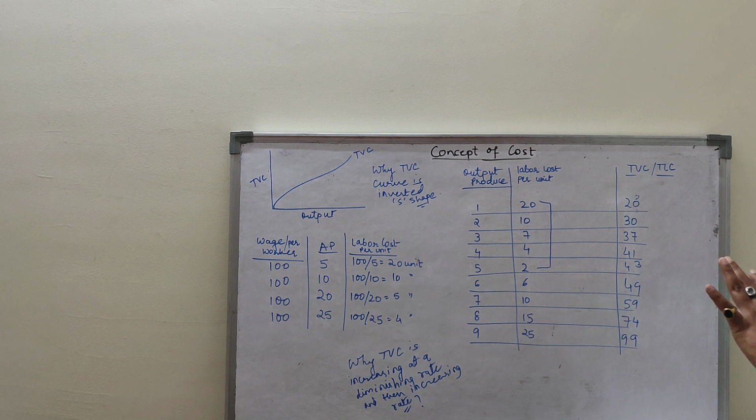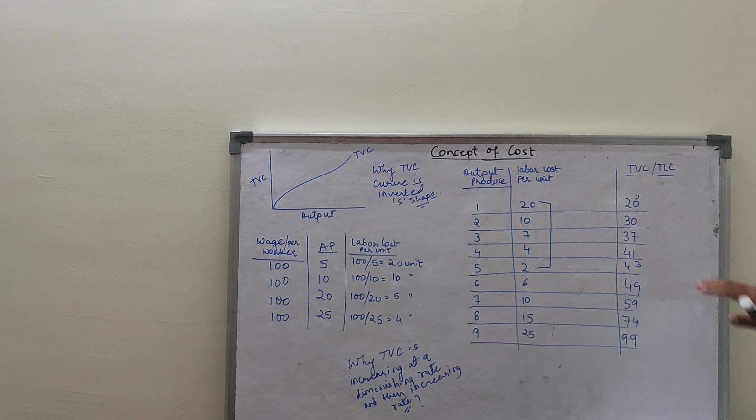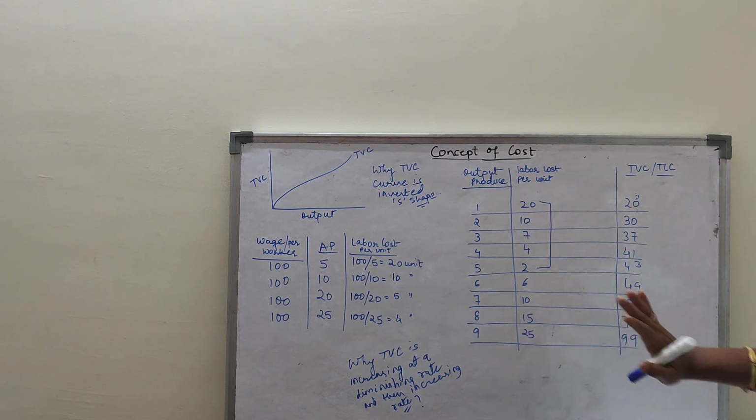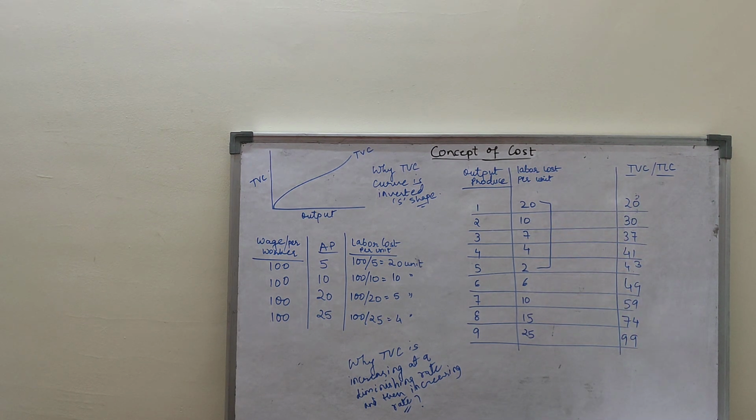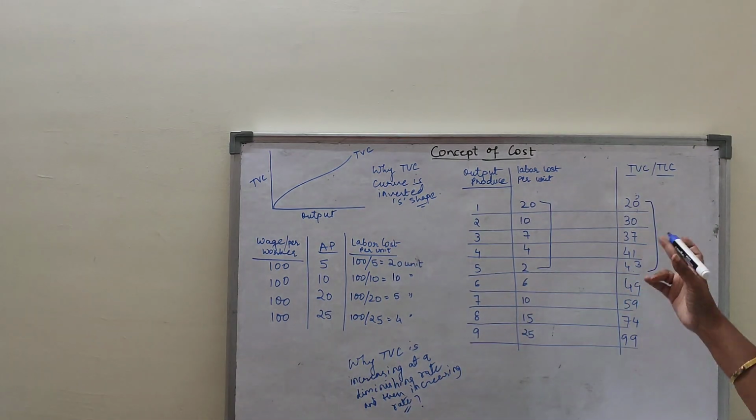Now what happens in the second stage? Labor becomes expensive after the 5th unit. Now we will calculate total variable cost. In the first stage, when labor becomes cheaper due to rising of AP, my total variable cost first increases, but increases at a diminishing rate. That means up to the 5th unit, my labor cost is increasing but at a diminishing rate. That means I am adding less and less cost in total.